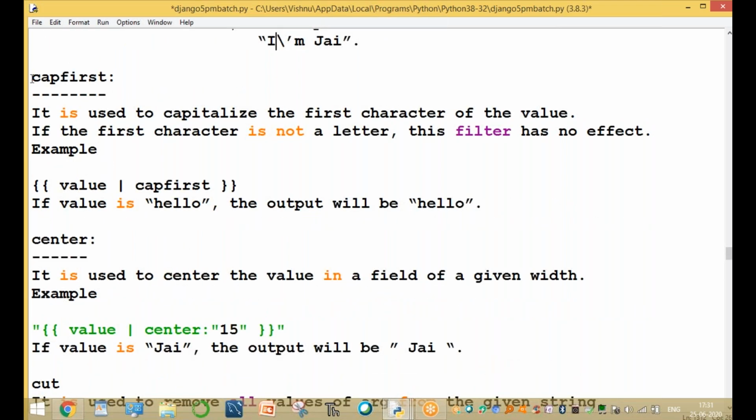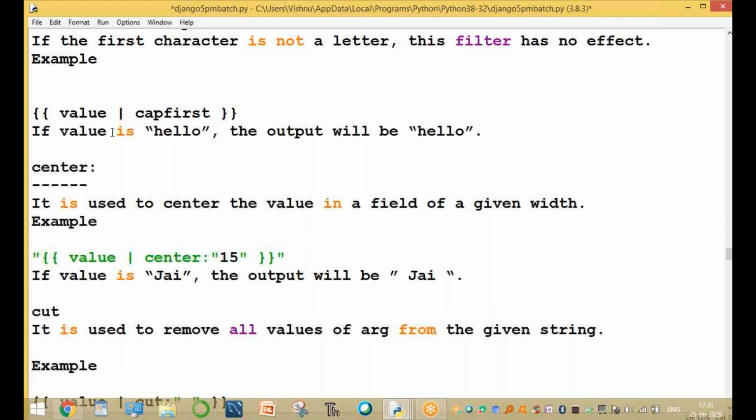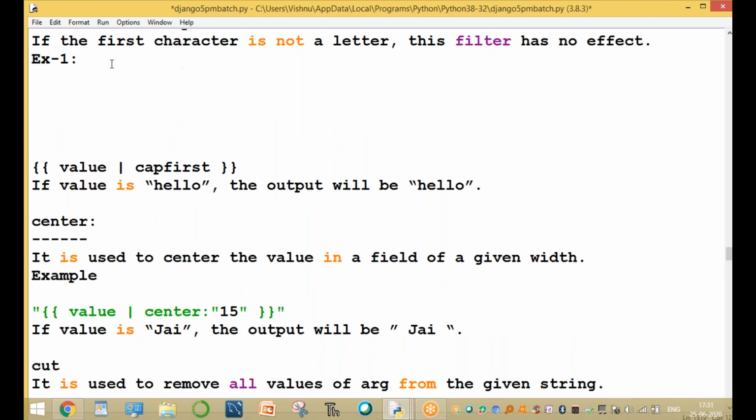And the next one is capfirst. It is used to capitalize the first character of the value. If the first character is not a letter, this filter has no effect. For example, this is example one: value, pipe symbol, capfirst.